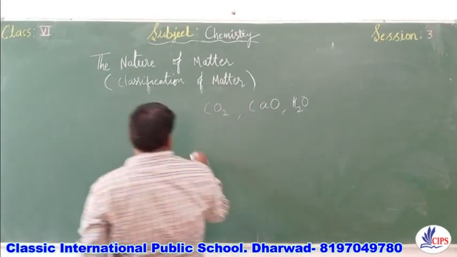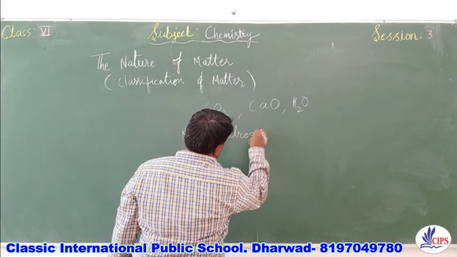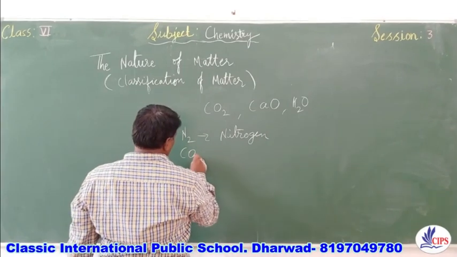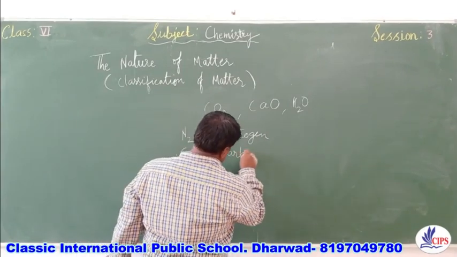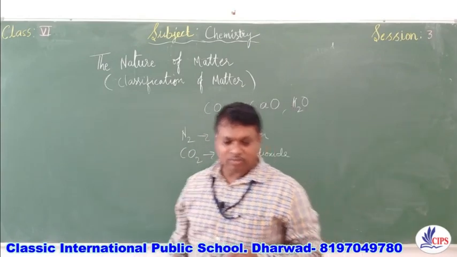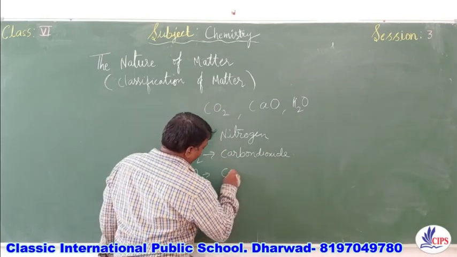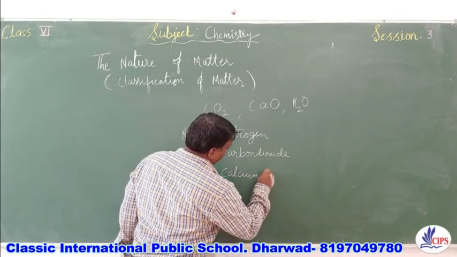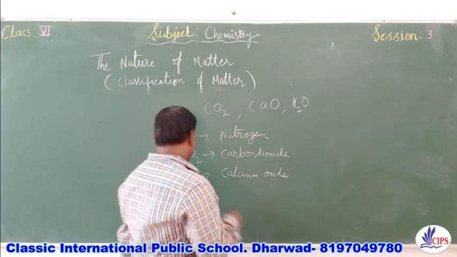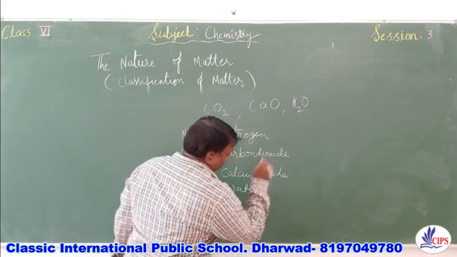N2. Here, if I write like this, it is just a nitrogen molecule, or you can say nitrogen gas. Right? Nitrogen gas. Second one, carbon dioxide, CO2. Carbon dioxide. Next one, calcium oxide, CaO, calcium oxide. Next one, water. So the names of the compounds here are as follows, you can write down.